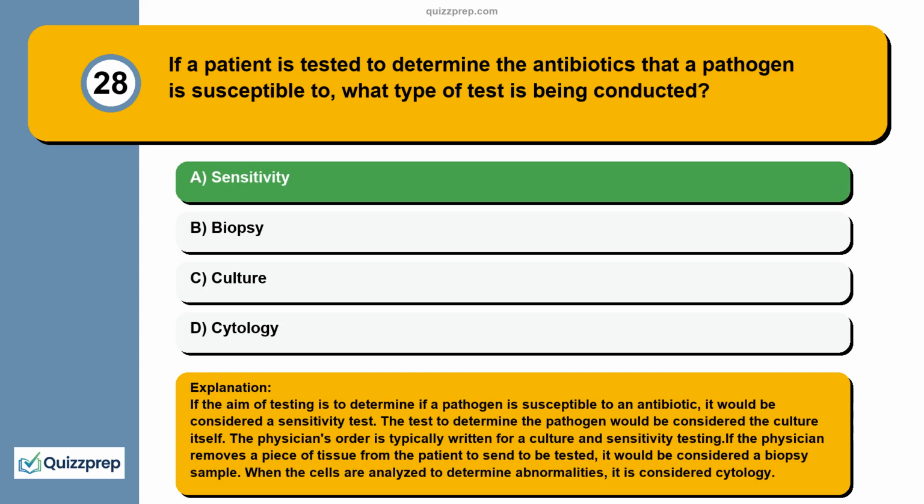If the aim of testing is to determine if a pathogen is susceptible to an antibiotic, it would be considered a sensitivity test. The test to determine the pathogen would be considered the culture itself. The physician's order is typically written for a culture and sensitivity testing. If the physician removes a piece of tissue from the patient to send to be tested, it would be considered a biopsy sample. When the cells are analyzed to determine abnormalities, it is considered cytology.